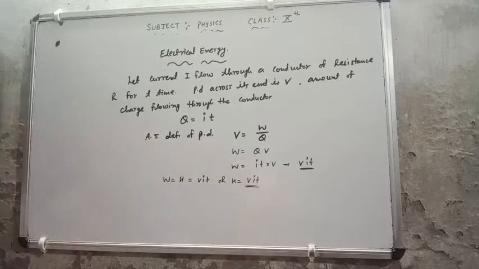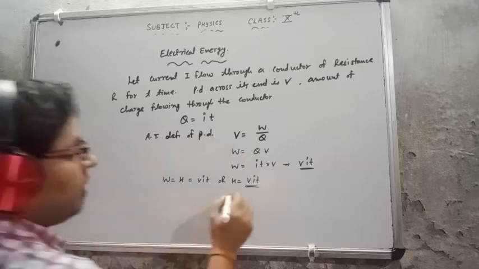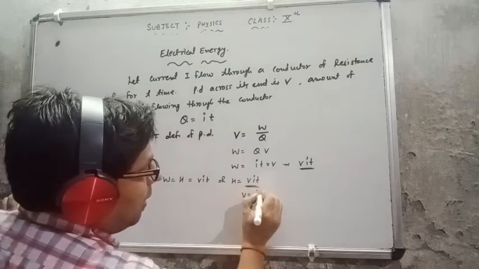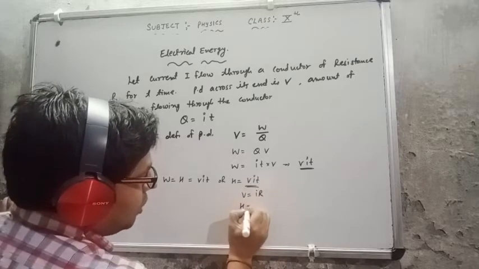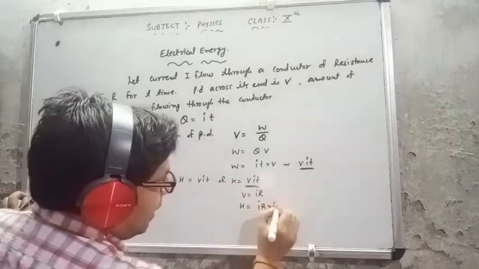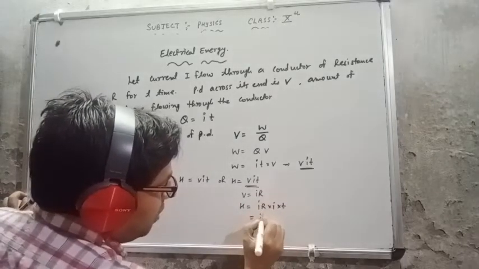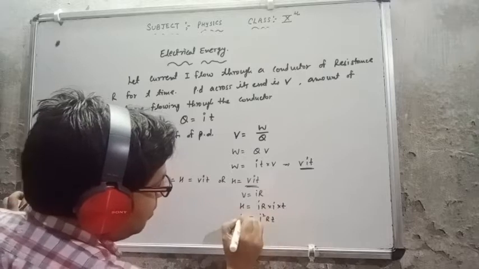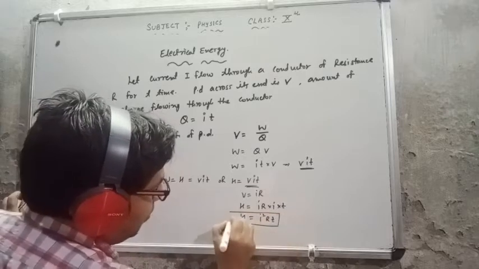If I use V equal to IR here, then H equal to, in place of V I will put IR, into I into T. This is coming I square RT. This is the value of H. This is one formula.